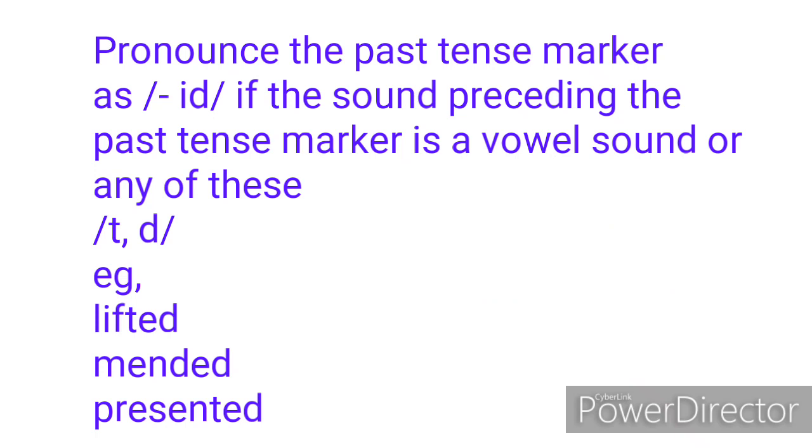So you now know that the E in ed, that's the past tense marker, is pronounced as E. So you shouldn't be pronouncing it anymore as shouted, mended, lifted, or bended.